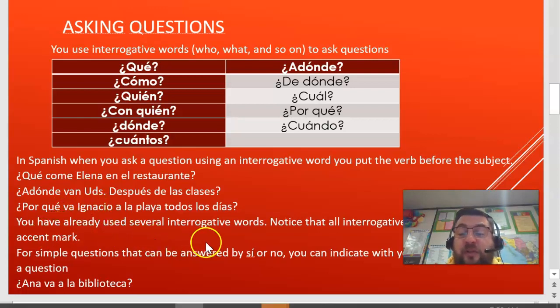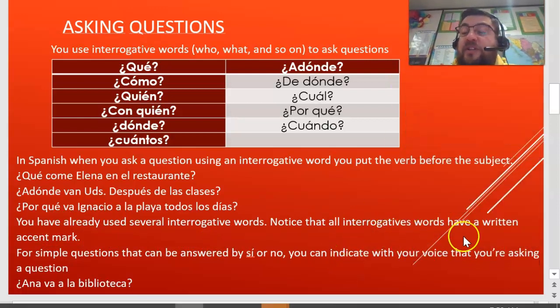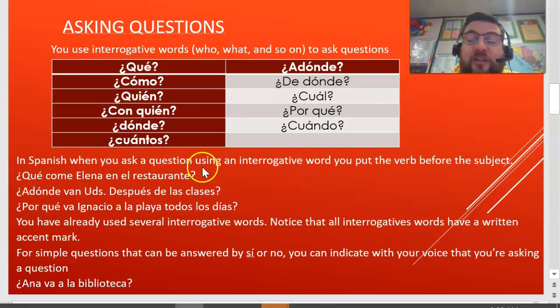You have already used several interrogative words. Notice that all interrogative words have a written accent mark. So if you see an accent mark and question marks, you know it's a question. It's that simple. For simple questions that can be answered by sí or no, you can indicate with your voice that you are asking a question. So you can say, ¿Ana va a la biblioteca? Notice that's in the form of a question. If it was a statement, it would be Ana va a la biblioteca. But I'm saying, ¿Ana va a la biblioteca? It's a question.